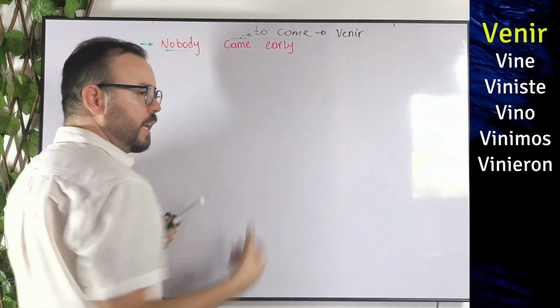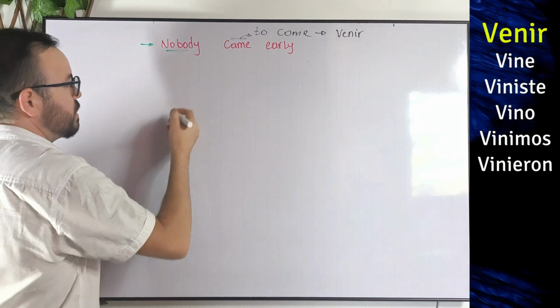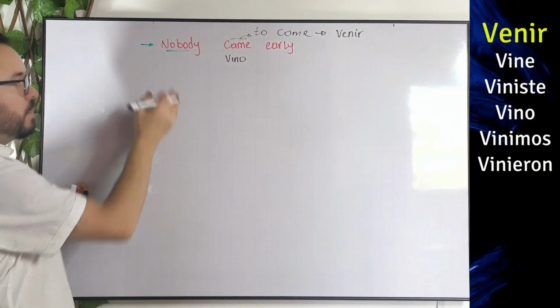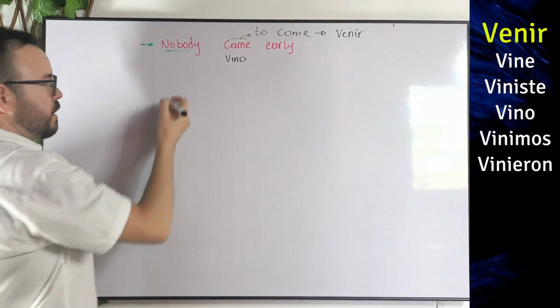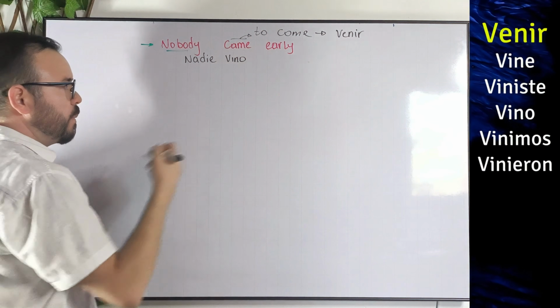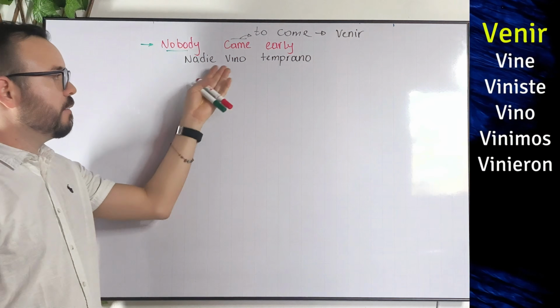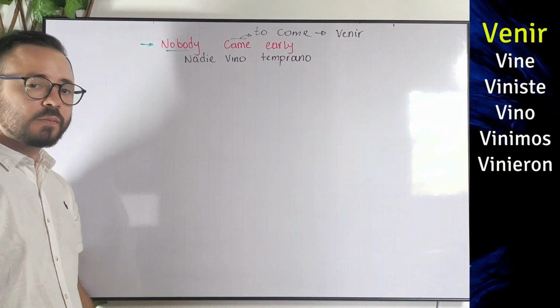So in this case, the verb came is just to come, but in past. That in Spanish is just venir. Since we need to conjugate this thing for the he, she, or it form, we're just gonna say vino. That's it. Then for nobody in Spanish, we're just gonna say nadie. Okay? Nadie. And then for early, in Spanish, we just say temprano. That's it. So we end up having nadie vino temprano. Okay? That's it. That's all.